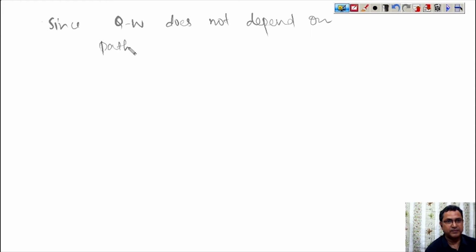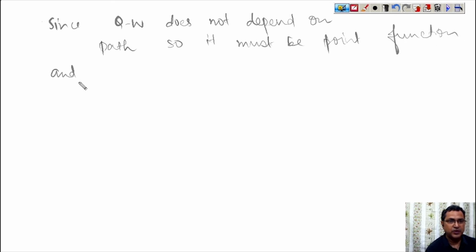Since Q minus W does not depend on path, it must be the point function,